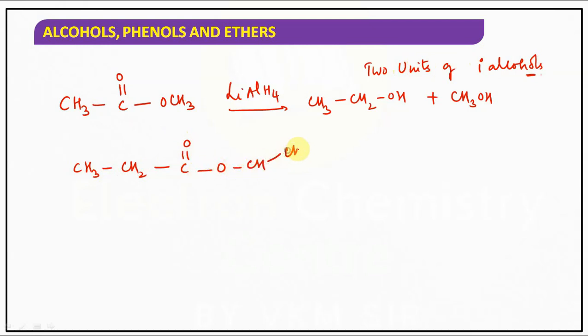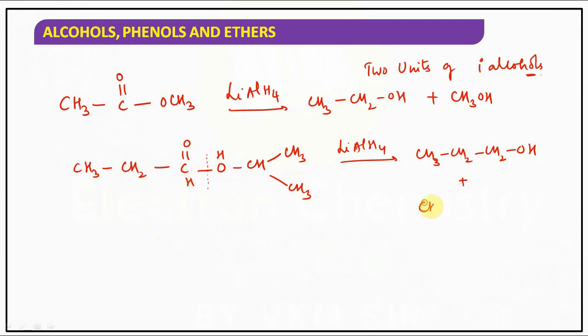another ester, with an isopropyl group here and an ethyl group here, right? So undergoing reduction, it gives CH3CH2CH2OH. Here H will be added, here H will be added, same everywhere.